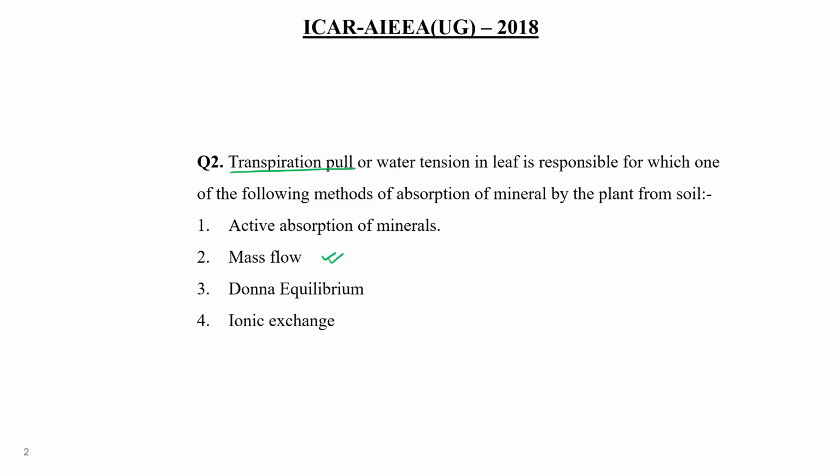Active absorption of mineral also occurs through root pressure, right? But transpiration pull is mainly for the water and mineral absorption and movement of water and minerals from low height to upper height. So, this is related to the mass flow of water and minerals.